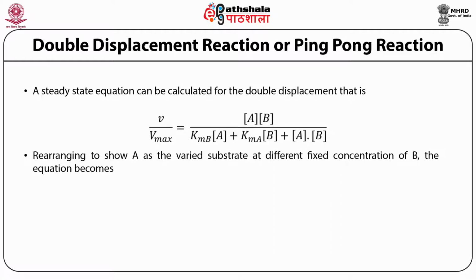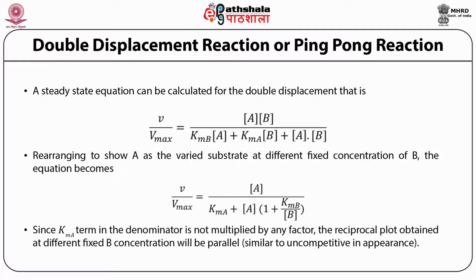Rearranging to show the concentration of A as the varied substrate at different fixed concentrations of B, the equation becomes V divided by Vmax equals the concentration of A divided by Kma plus the concentration of A multiplied by 1 plus Kmb divided by B. Since the Kma term in the denominator is not multiplied by any factor, the reciprocal plots obtained at fixed concentrations of B will be parallel.